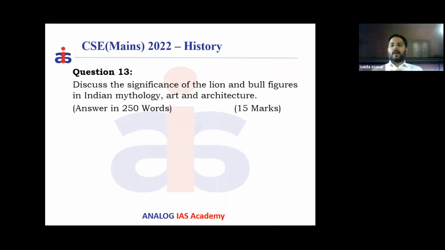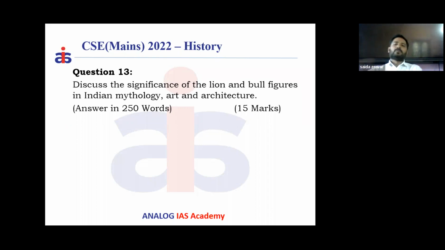And we have the lion symbols from the Indus Valley civilization. In the Indus Valley civilization, there are some mythic animals on the seals, in which there is a half lion and half man. And this kind of mythic animal is called Gilgamesh in the Mesopotamian civilization.